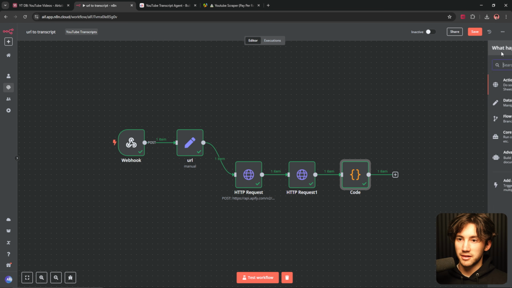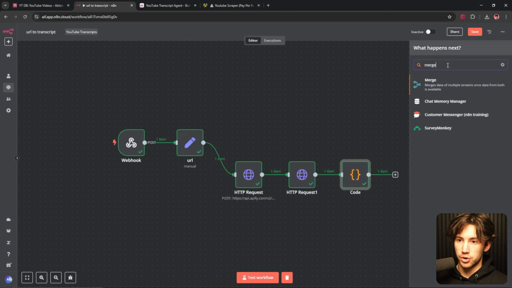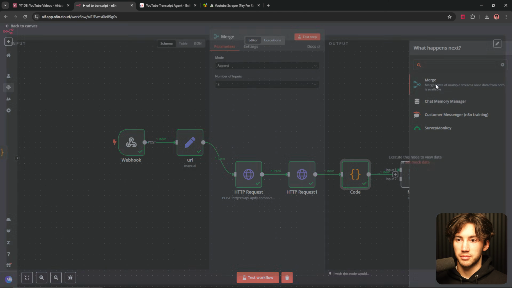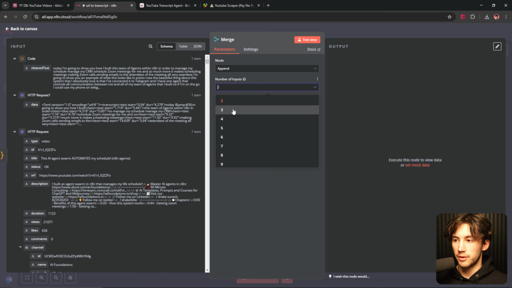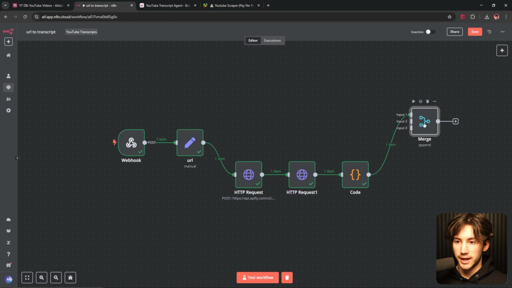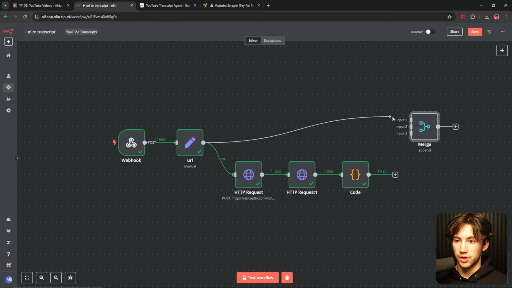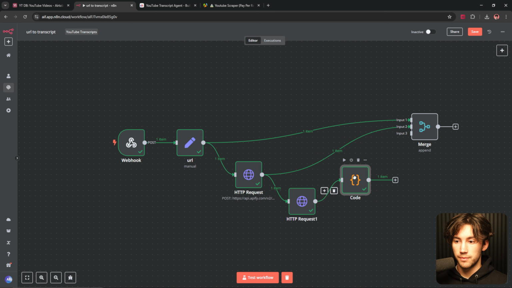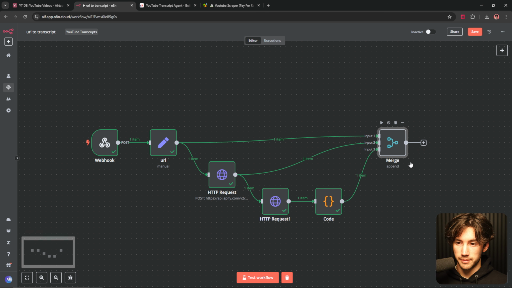So the next step is to merge everything. So I'm going to select this merge tool. And for number of inputs, we want 3. And then I can drag this up here. And the first merge that I want is going to be from the URL field. So I'm going to drag the URL field to input 1. The next is going to be from this HTTP request, the video details field. I'm going to drag that to number 2. And then the last, of course, from this code node, all to input 3.